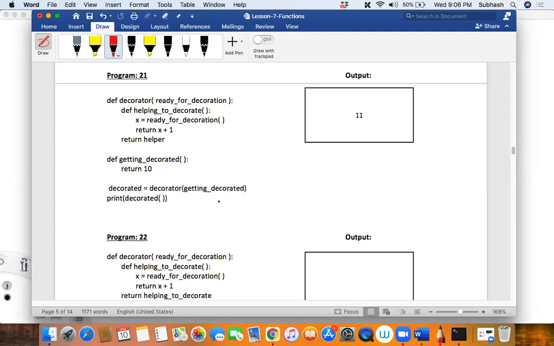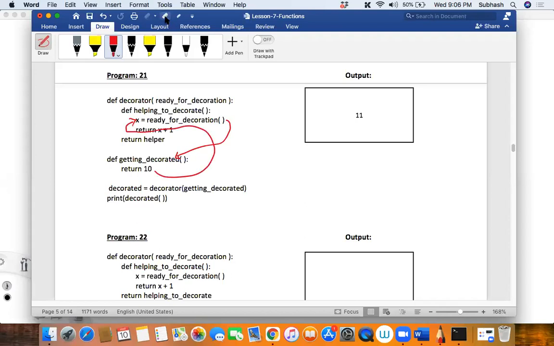Here in function one, you wrote x is equal to ready for decoration, third line. There, why did you use parenthesis? Because I was calling this. I want him to call this. I was not passing the reference. I want to call this function. I'm calling him so that he will return 10. That will go and sit in x.